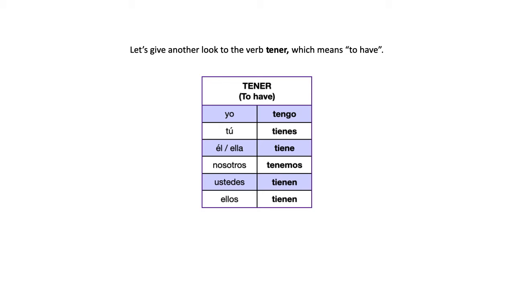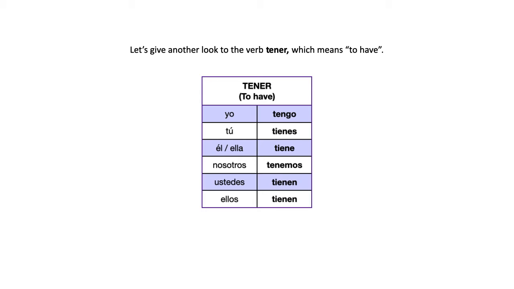That is the form that just refers to the action in general without anybody doing it, right? And the infinitive in Spanish always ends in ar, er, or ir. In this case, it ends in er. So tener means to have, right?